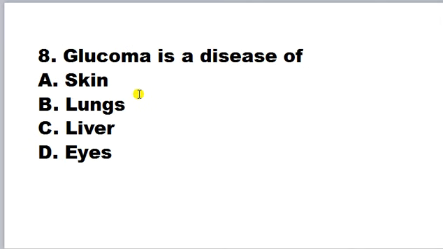Glaucoma is a disease of skin, lungs, liver, eyes. So what is glaucoma? Glaucoma is an eye disease in which the optic nerve is damaged in a characteristic pattern, and this can permanently damage vision in the affected eyes and lead to blindness. If we do not treat it, then it will lead to blindness. It is normally associated with increased fluid pressure in the eye, that means increased pressure in the aqueous humor. So this is an eye disease.